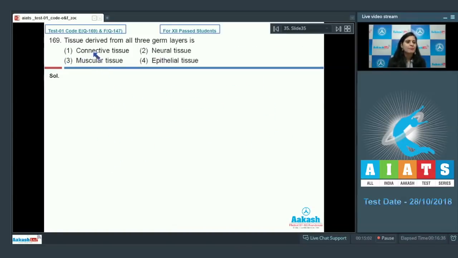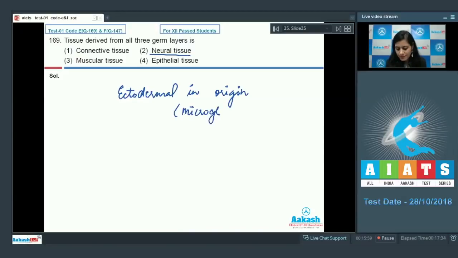Question number 169. Tissue derived from all 3 germ layers is, and the options given are connective tissue, neural tissue, muscular tissue and epithelial tissue. And we know that neural tissue is ectodermal in origin, except microglial cells. So this cannot be a correct answer.